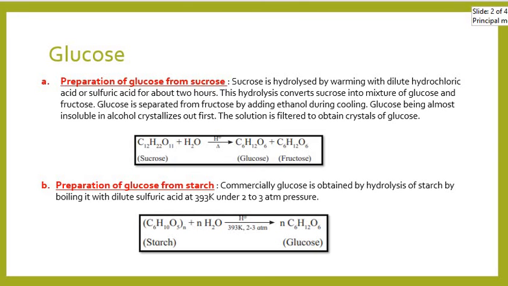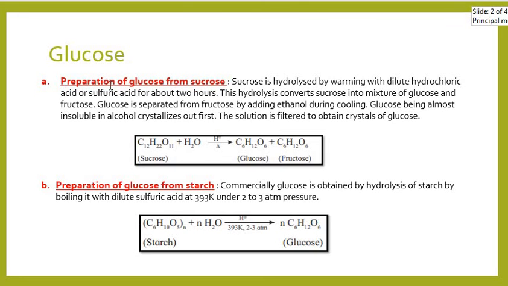Glucose is a compound which occurs in nature free as well as in combined state. Glucose can be obtained from sucrose or starch by acid catalyzed hydrolysis reaction. Method number one: sucrose is taken and hydrolyzed by warming with dilute HCl or sulfuric acid for about 2 hours.